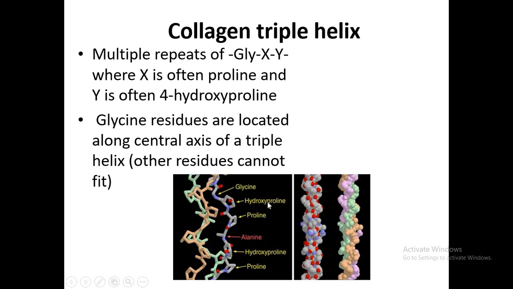So post-translational modification takes place in proline and makes hydroxyproline. This post-translational modification is hydroxylation. A hydroxyl group is added to the amino acid proline and makes hydroxyproline.